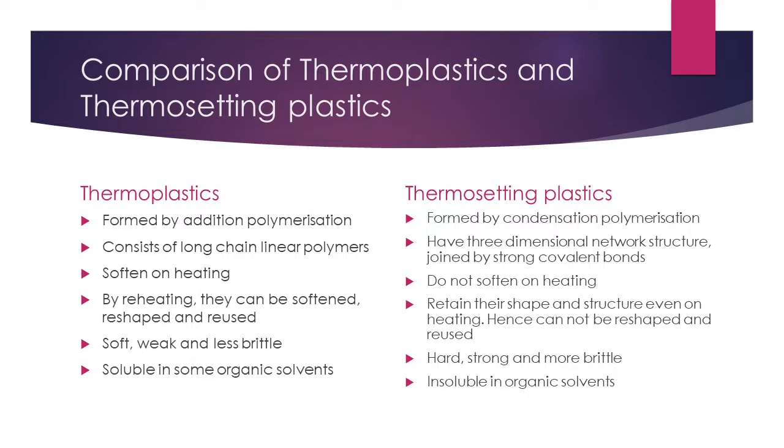Thermoplastics will soften on heating and they can be reheated, reshaped and reused, whereas thermosetting plastics do not soften on heating and they retain their shape structure even on heating. That is, they cannot be reshaped and reused. Thermoplastics are soft, weak and less brittle, whereas thermosetting plastics are hard, strong and more brittle. Thermoplastics are soluble in some organic solvents, whereas thermosetting plastics are insoluble in organic solvents.